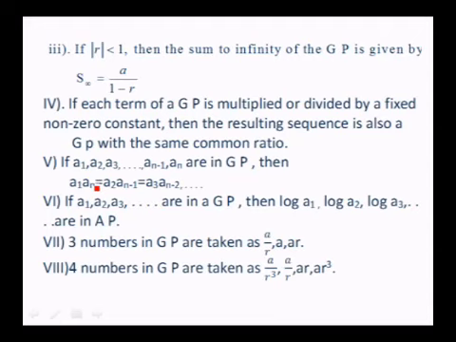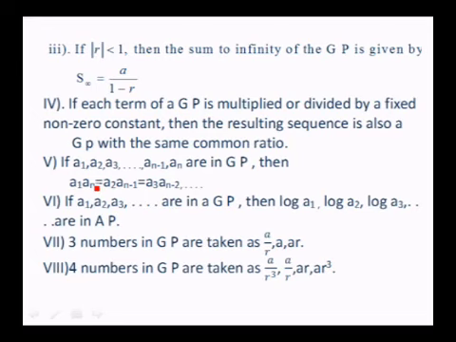If A1, A2, etc., An minus 1, An are in GP, then the product of the first and the last term and the product of the second and the second last term, all these products will be equal. That is A1 into An is equal to A2 into An minus 1 is equal to A3 into An minus 2, etc. So if A1, A2, A3 are in GP, then log A1, log A2, log A3 are always in AP.